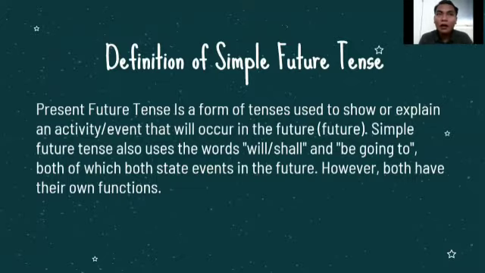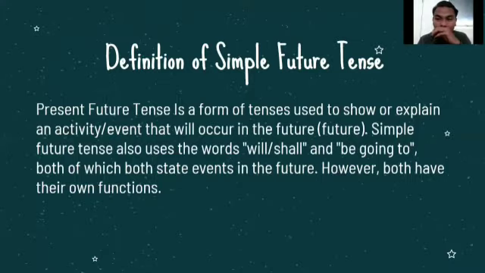It can be our plan to do something in the future, or other things that will happen in the future. It doesn't reflect the present tense, or a past tense that expresses a past event or a past moment that has already happened. But simple future tense merely talks about future things, something that is going to be happening in the future itself. That is the meaning of simple future tense.